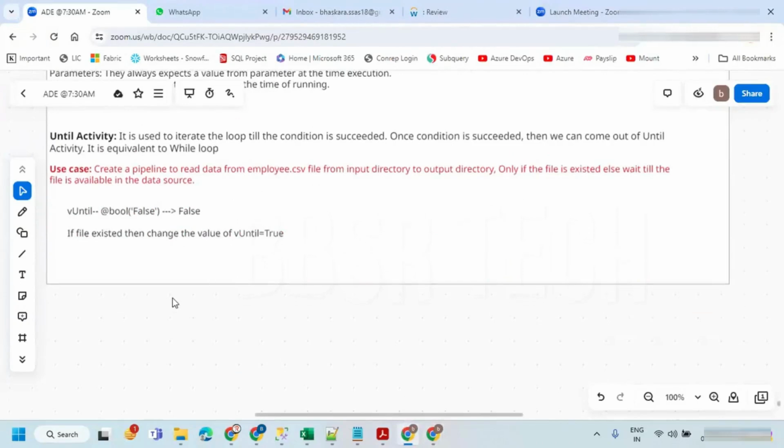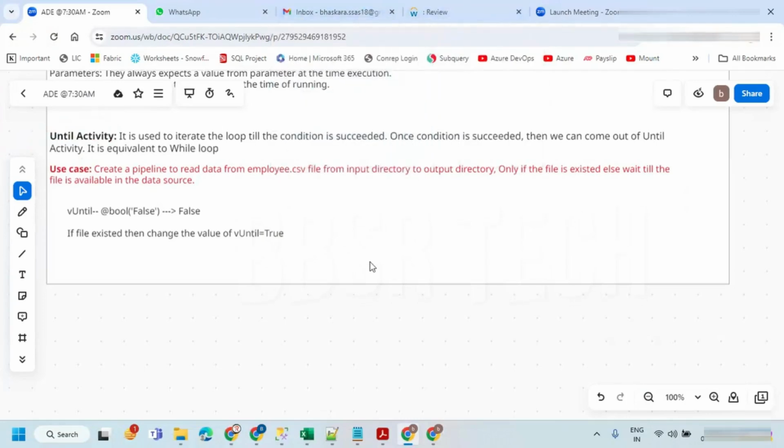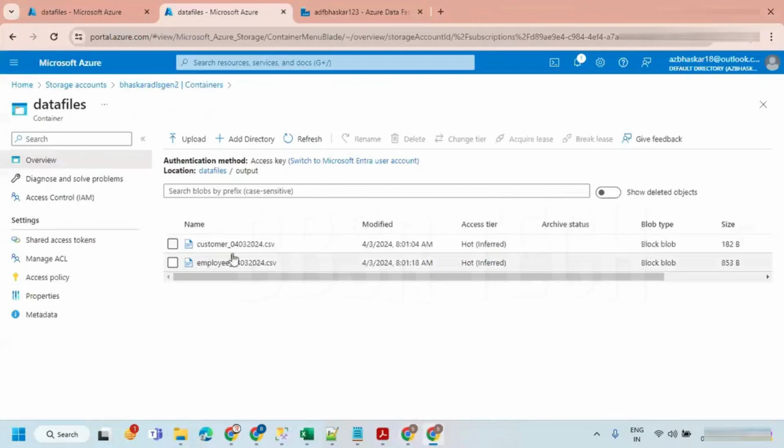And then I'm going to talk about the until activity. Why do we need to go for the until activity? I'll come back to here. First of all, I wanted to create a pipeline to read the data from the file, source to target. So what happens here is, in the data factory,